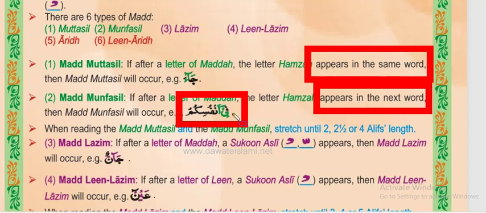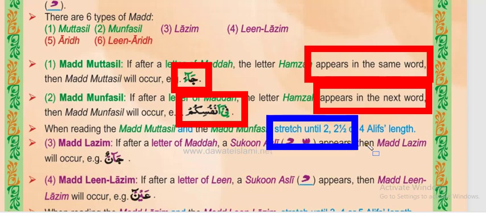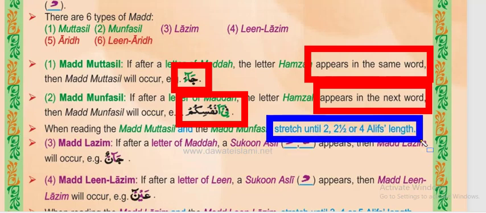So here the cause of madda, that is hamza, is appearing in the next word, anfusikum. And ya is a madda letter because it has a kasra behind, so ya becomes a madda letter. And over this ya, there's the sign of madda, so this is why it is called madda munfasil. The cause of madda is appearing in the next word, not the same word. According to the length, we have to stretch that very madda. So it says stretch until 2, 2.5 or 4 alif's length. We have to stretch either 2 alif or 2.5 or 4 alif.